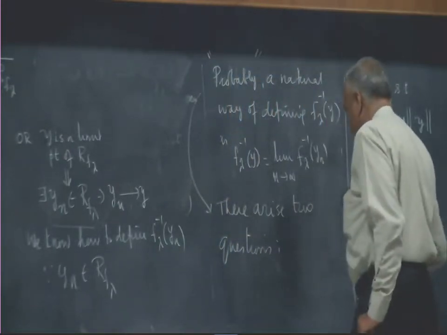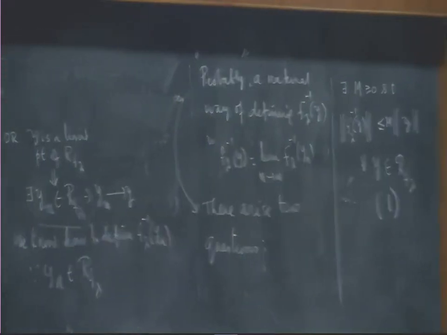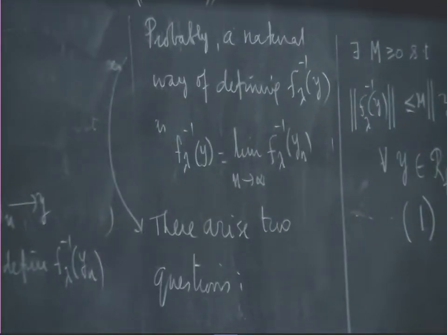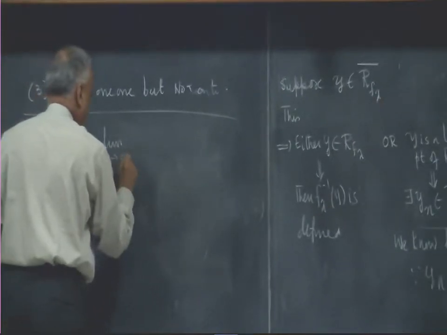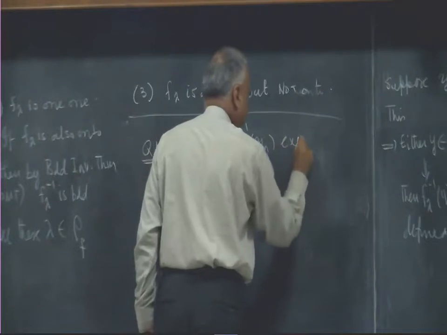I will keep this. I will draw the picture later again and again. Okay, the first question is question 1: does the limit as n tends to infinity of f lambda inverse yn exist in the first place?